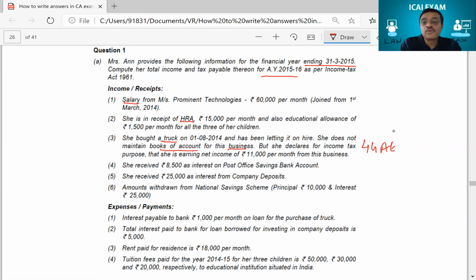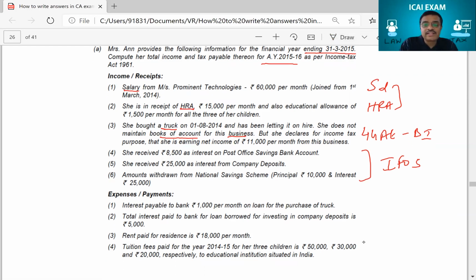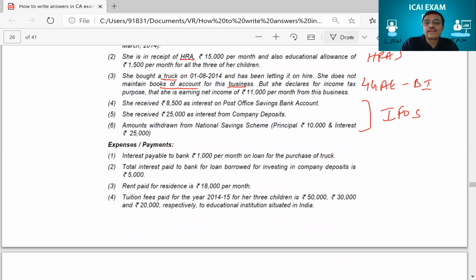So that means here you've got salary income. So here there is salary with HRA. Then here you've got business income. Then here you've got some IFOS, income from other sources, some post office income, some interest from company deposits, some interest received on the national savings scheme. All these money details they've given. Then in the expenses, they've given some information here, saying interest payable to bank at 1,000 per month on a loan for the purchase of a truck.